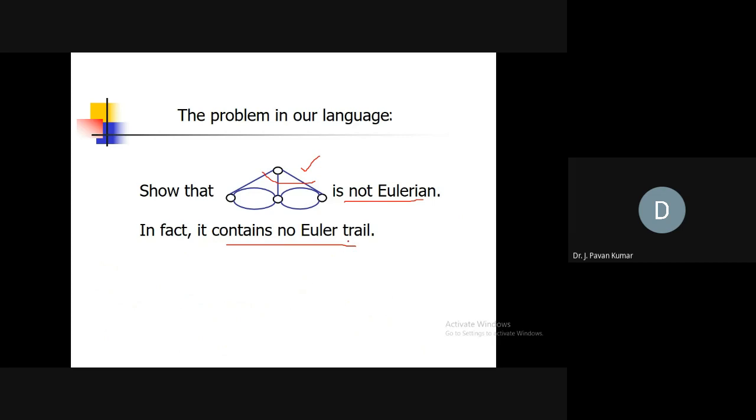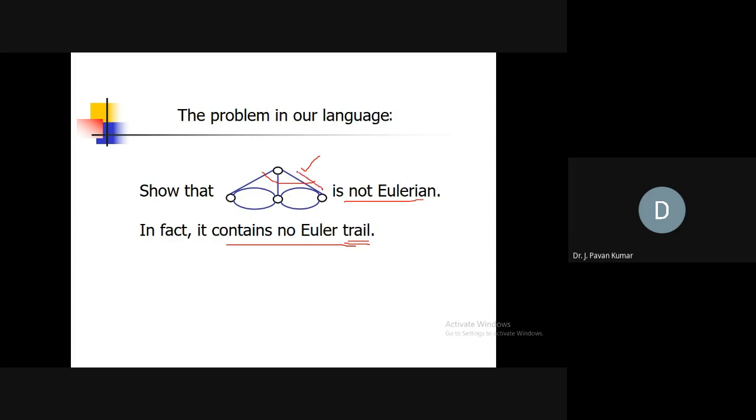Euler trail, or Euler path, or Euler walk, is nothing but starting from one vertex, covering all the edges, and ending at a different vertex. That is called an Eulerian path or Eulerian trail. In this graph we don't have such a path as well. Why?